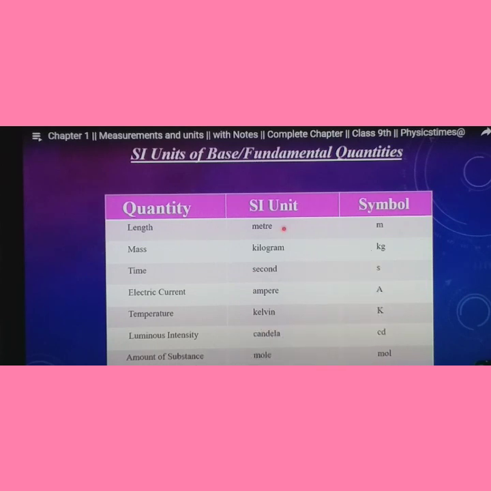So there are rules for writing the units as well as symbols. That part we will see later. Temperature, Kelvin, that is capital K. Luminous intensity, candela, cd. Amount of substance, mole, and mol is the symbol. So very important. This type of questions will be asked in the objective, that is choose or fill up, etc.